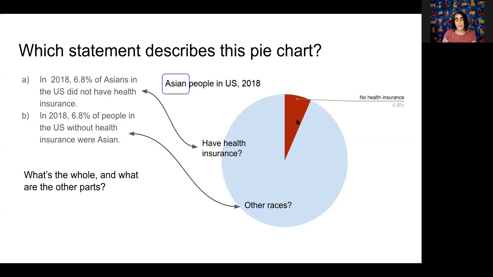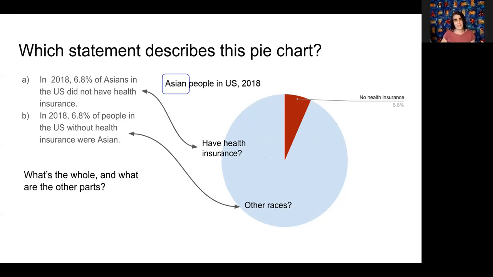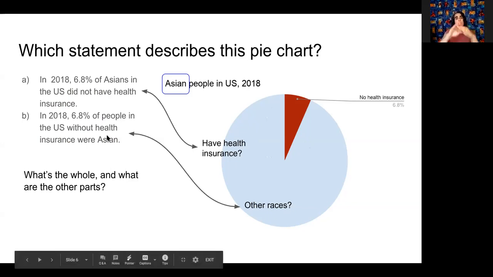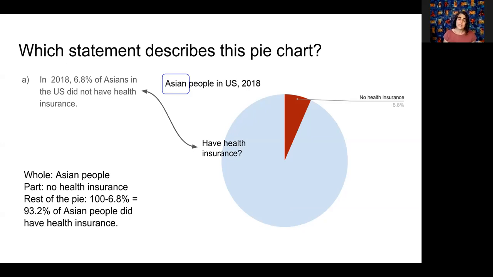If this is a wedge for people who have no health insurance, what's the rest of the chart? And in statement A, the rest would be people who do have health insurance. We'd be taking all Asian people and splitting them up into having health insurance or not. Whereas for statement B, we'd be looking at the world of all people without health insurance and splitting them up into whether they are Asian or not. So you have to ask yourself, which one is the whole, which one is the part, and what would the other parts be? In this case, as I expect we'll all come to agree, the whole is Asian people.